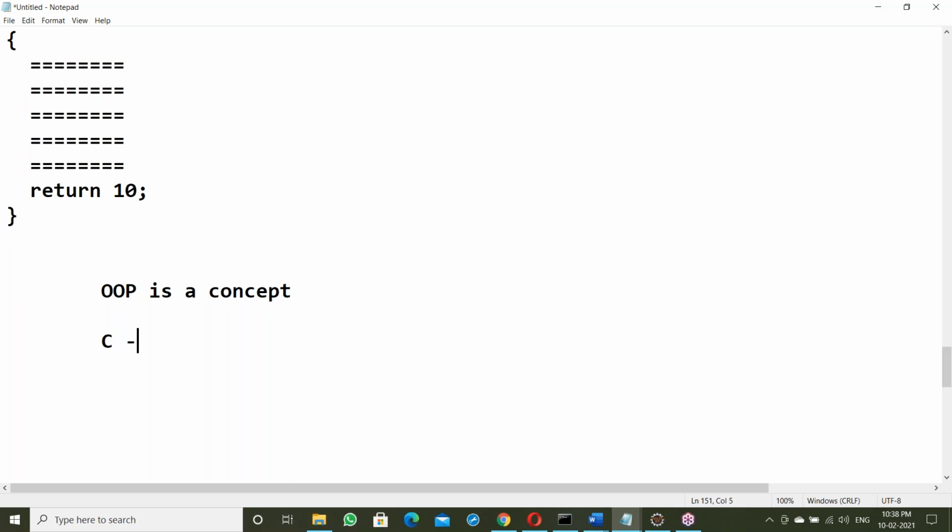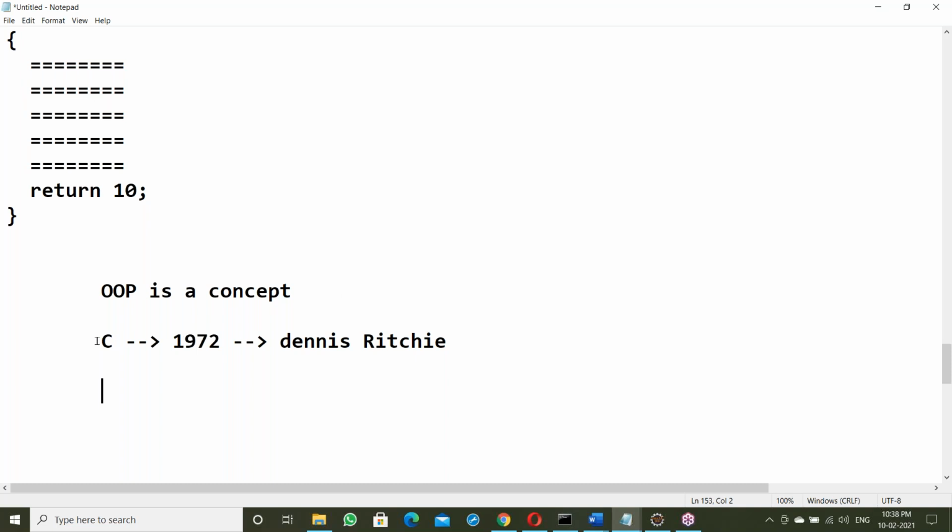The C language was developed in 1972 by Dennis Ritchie at AT&T. It's the first high-level language. Before that, we had machine language and assembly language, which are not easy to understand. So for that, the C language was developed.